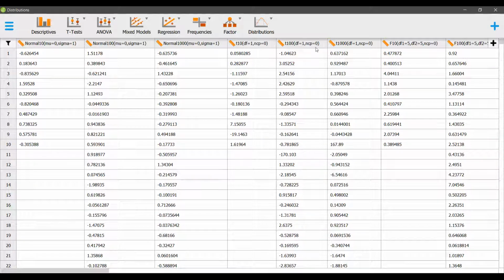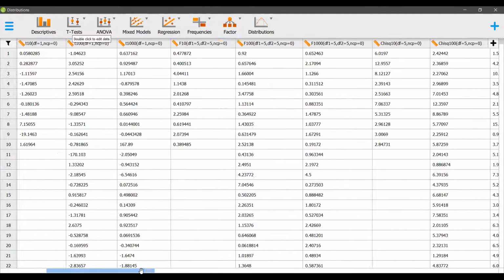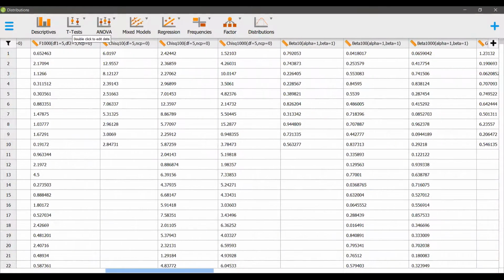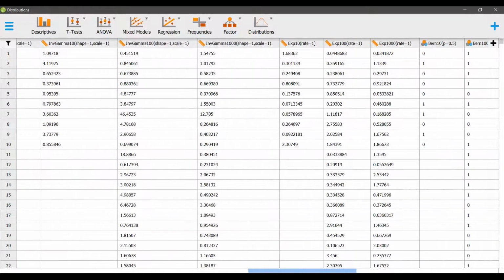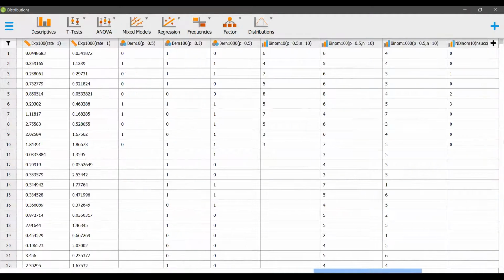Then we have T10, T100, which are the T distribution. Then we have F distribution, chi square, beta variables, gamma, inverse gamma functions, and then exponential. Up to exponential we had continuous distribution data points.